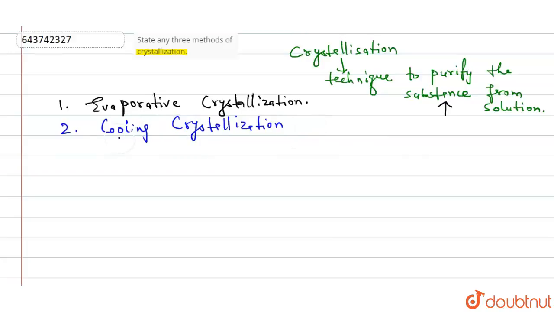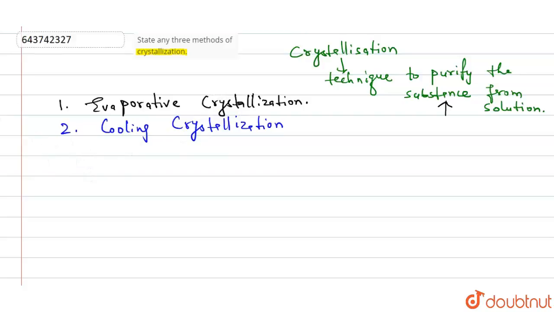So in the process of cooling, we are attaining a new substance from the solution, so it is called cooling crystallization. And evaporative is a substance which is attained in the process of boiling, so it is evaporative crystallization.